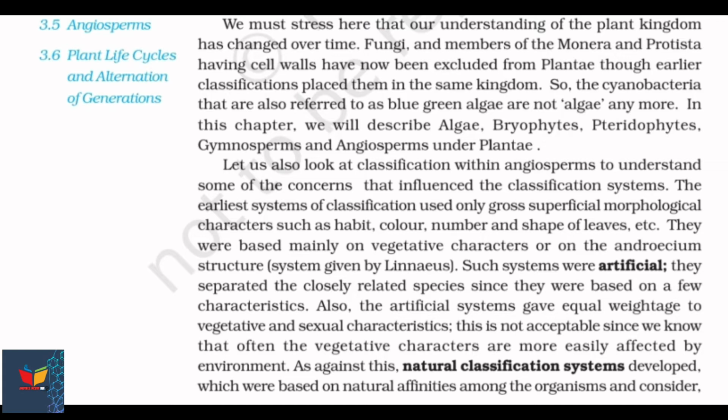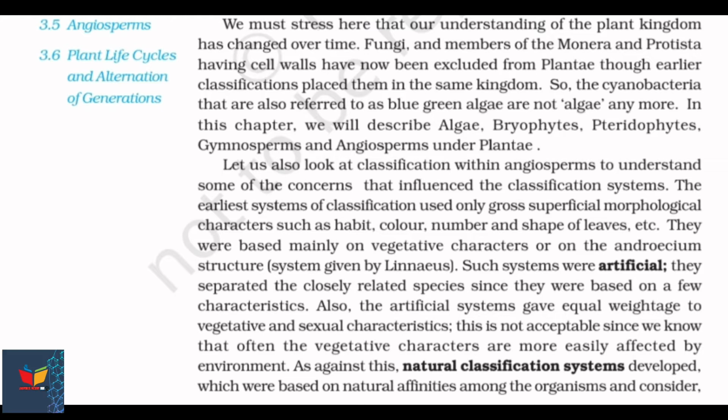Let us also look at classification within angiosperms to understand some of the concerns that influence the classification systems. The earliest system of classification used only gross superficial morphological characters such as habitat, color, number and shape of leaves, etc. They were based mainly on vegetative characters or on the androecium structure, a system given by Linnaeus.